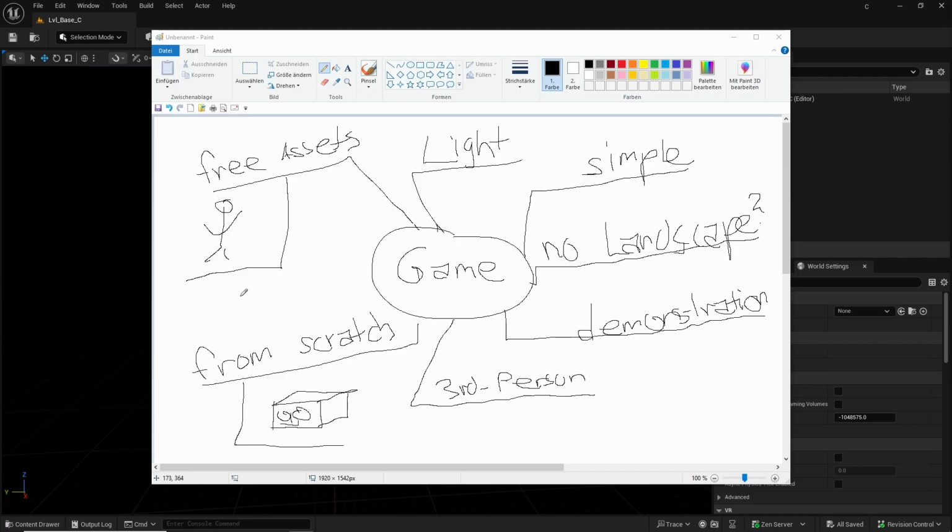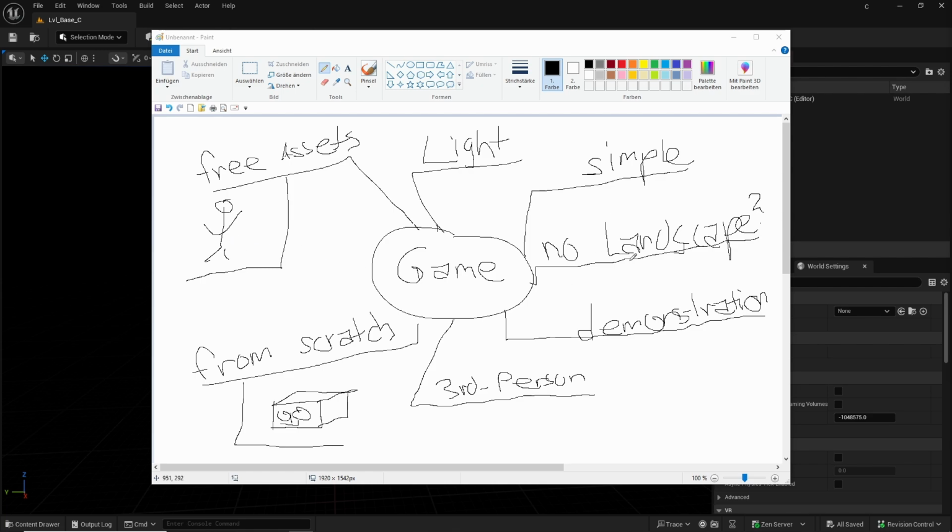Free assets: the character, for example, is one of the most complicated parts in game development, so we will use free assets to get, for example, a character if you use a third-person game. But we can also make this from scratch, but then we will use just a cube to simplify it. For example, we skip animations, not the movement, because this will also have movement, but we skip animations and other parts which are very difficult, and learn here parts from scratch. We can later convert it to a little bit more complex character. And yeah, we have also here the landscape.